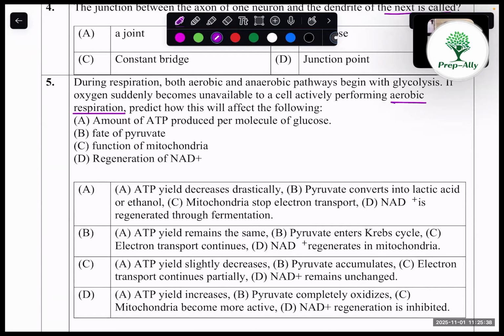So if it's stopping, if oxygen is unavailable, that means ATP yield will decrease. Then fate of pyruvic acid, obviously fermentation will happen, and two type of fermentation, alcoholic and lactic acid. Then function of mitochondria don't have any role, and it won't enter into the electron transport system. Then NAD plus, regeneration of NAD plus, that can be done with the help of fermentation.